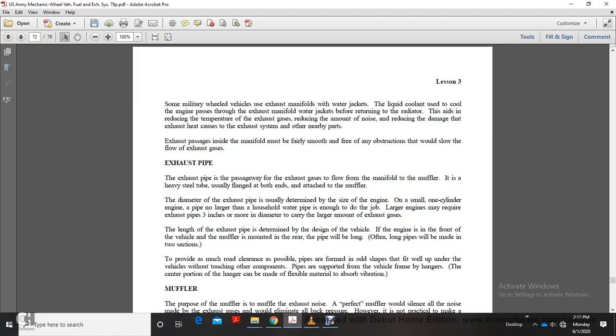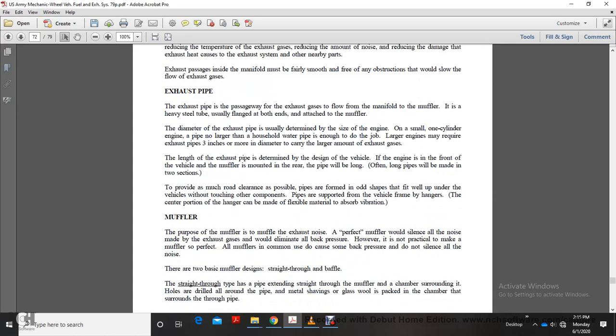Some military wheeled vehicles use an exhaust manifold with water jackets, where liquid coolant that cools the engine passes through the exhaust manifold water jackets before returning to the radiator. This aids in reducing the temperature of the exhaust gas, reducing the amount of noise, and reducing the damage the exhaust heat causes to nearby parts. Exhaust passages inside the manifold must be fairly smooth and free of obstructions that would slow the flow of the exhaust gases.